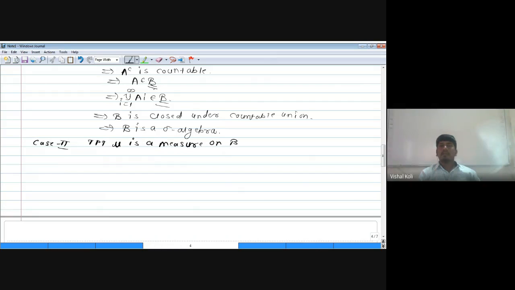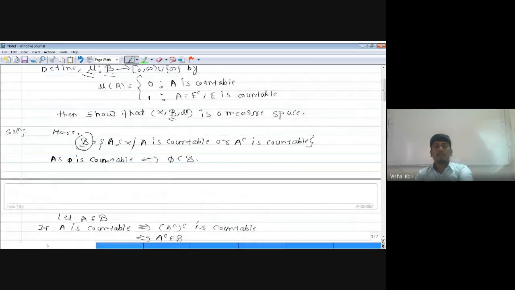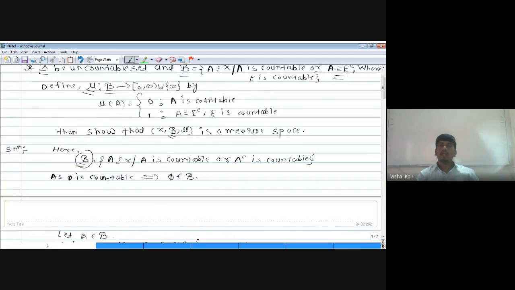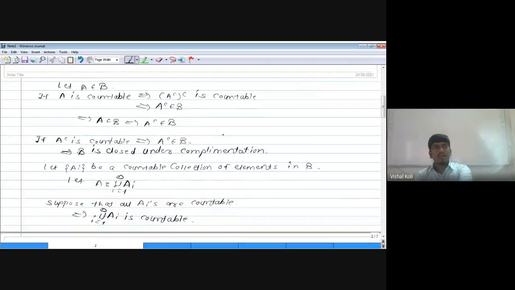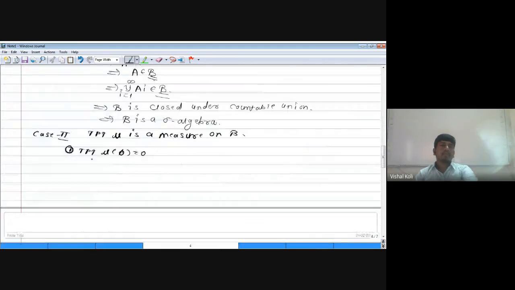In that first one, we have to prove that the measure of phi is equal to 0. Now, as phi is countable, and here mu is defined such that the measure of any set is 0 whenever that set is countable, and equal to 1 whenever its complement is countable. As phi is a countable set, its measure will be 0. So measure of phi is equal to 0 since phi is countable, and the first condition is proved.